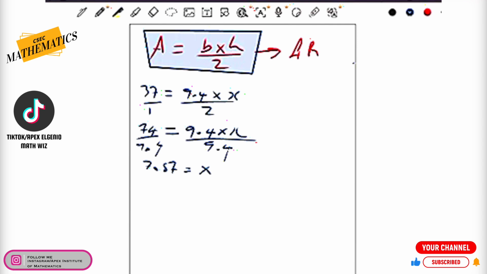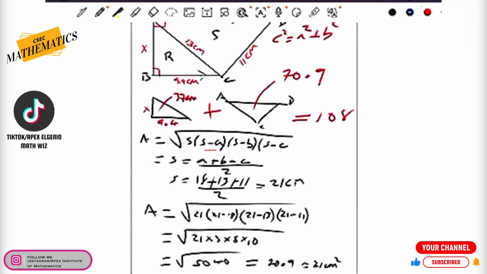Let me just take a moment here and check. So I'm actually getting a different answer from what I had calculated earlier. So there might be some ambiguity in what I intended to do for those persons who use the Pythagoras theorem. But what I want to ensure that you guys understand is, in the event that the question is perfectly constructed, and the question is stated or structured like this, this is an approach that you should take.